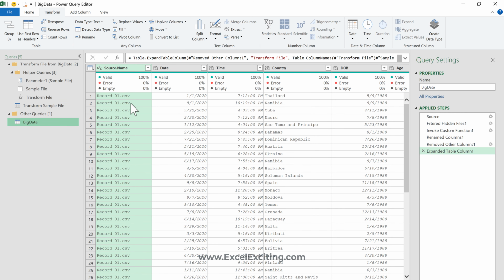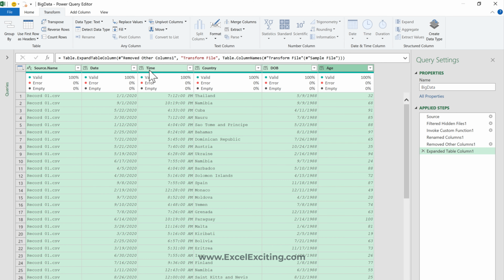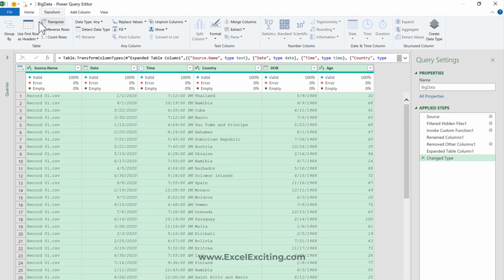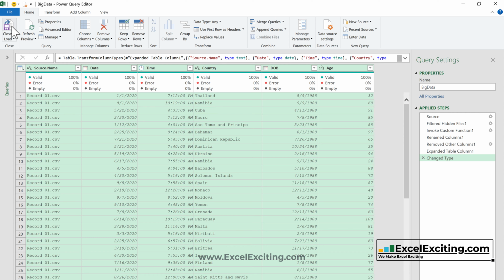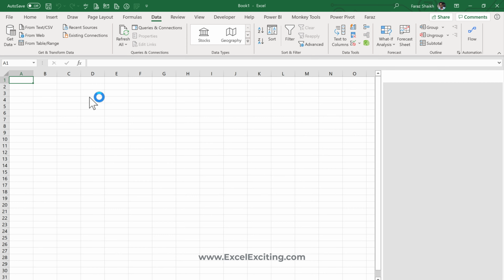Right now I'm done with all of my transformation. I can just go and select the data type. It's very important that before I load my query, I give the correct data type so that when I do the modeling, I will not face any problem. So I'm just going to say Close and Load. Now Power Query has built that connection with all those records, and I can do my analysis.